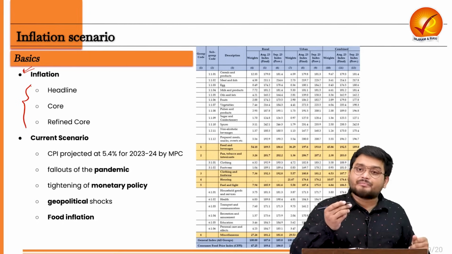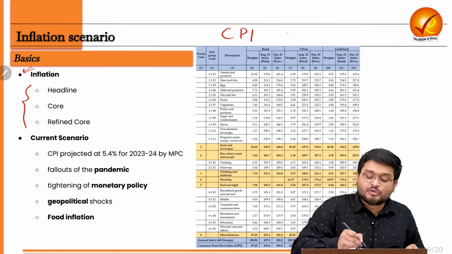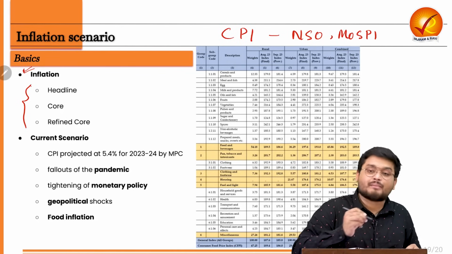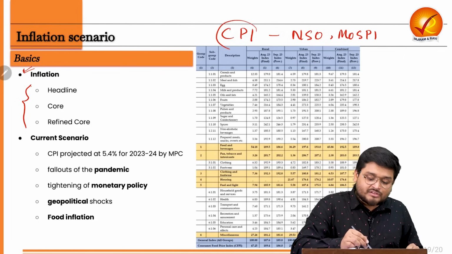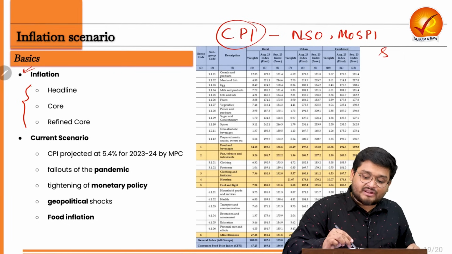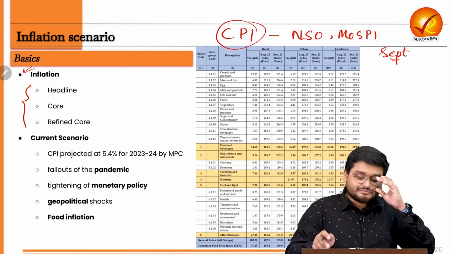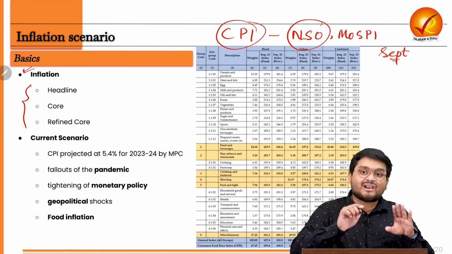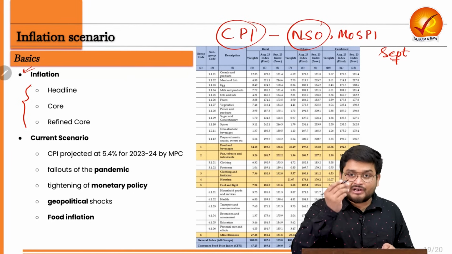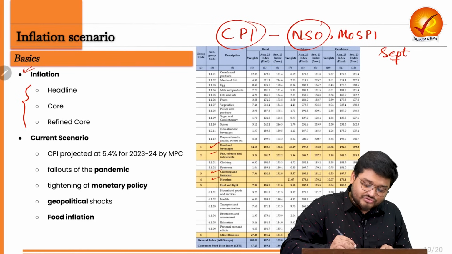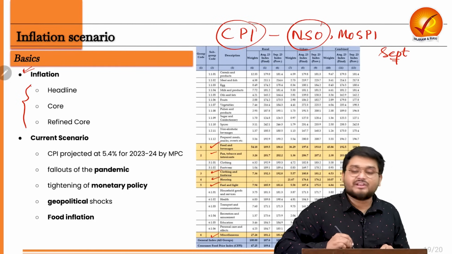If we look at the Consumer Price Index, which is released by the NSO under the Ministry of Statistics and Programme Implementation in India, and the latest CPI available as of September, we can understand that there are various items the NSO uses for the calculation of CPI. The items are generally under the headers of, if we can zoom properly here, food and beverages, pan, tobacco and intoxicants, clothing and footwear, housing, fuel and light, and miscellaneous.